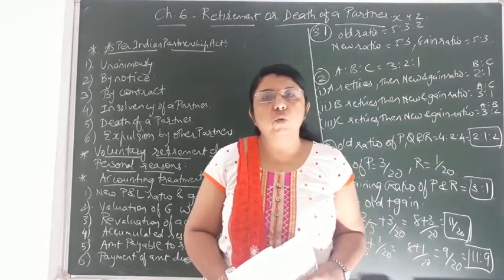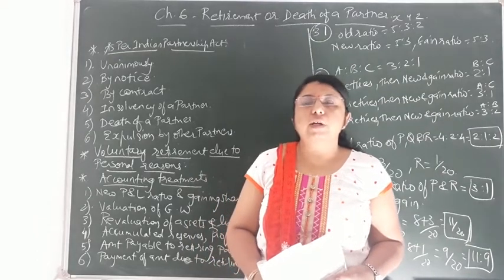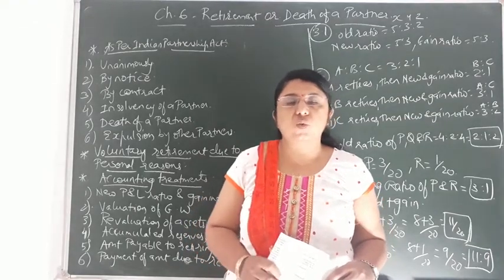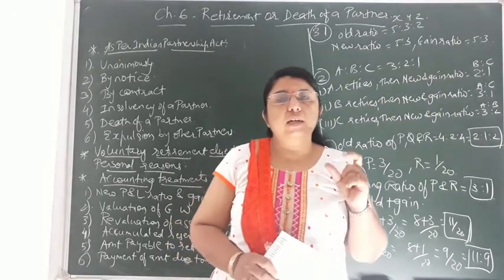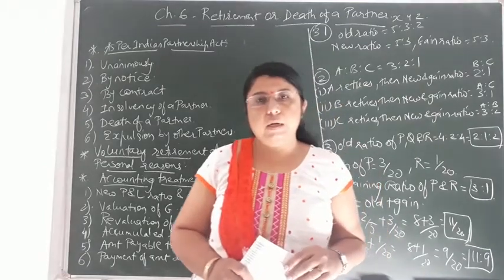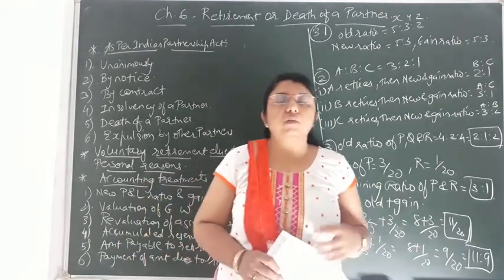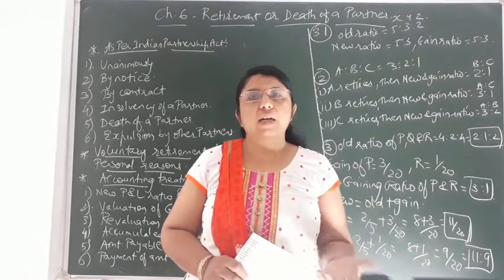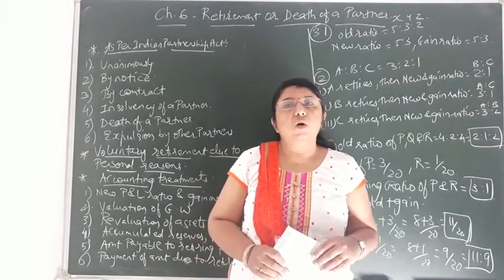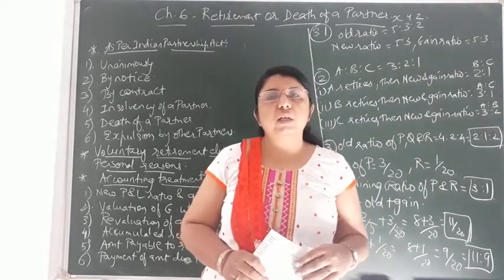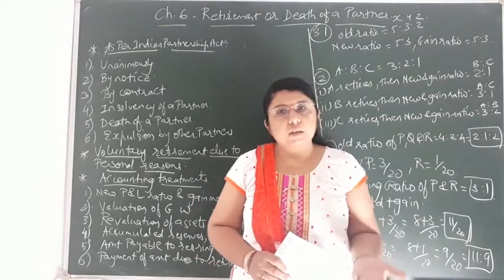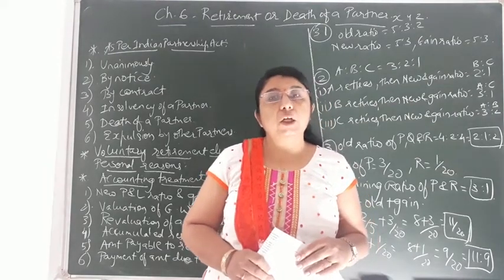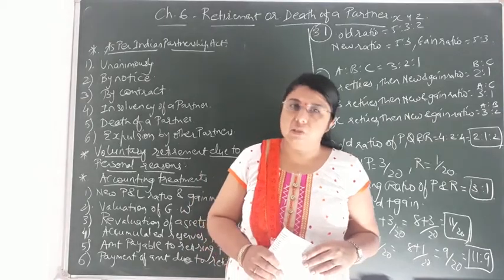So first of all, we have to understand the concept of retirement or death of a partner. The title of the lesson itself clarifies the meaning. If there are 3 partners, suppose X, Y and Z, and due to any circumstances partner Z has to retire from the firm, or his death may occur due to any unforeseen situation, then the remaining 2 partners have to continue the business. So X and Y are the continuing partners after the retirement of Z.